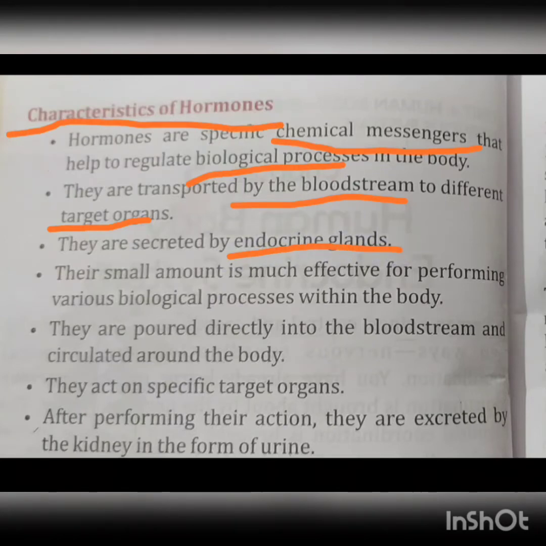Their small amount is very effective for performing various biological processes within the body. They are poured directly into the bloodstream and circulated around the body. They act on specific target organs, and after performing their action, they are excreted by the kidney in the form of urine.